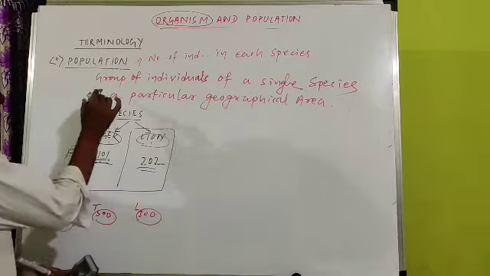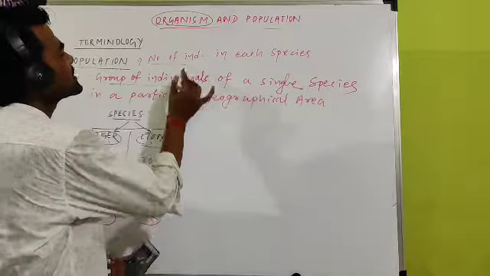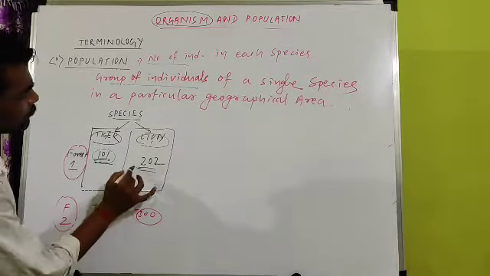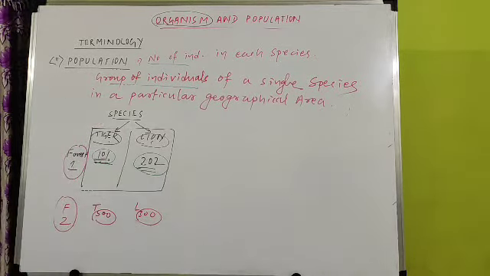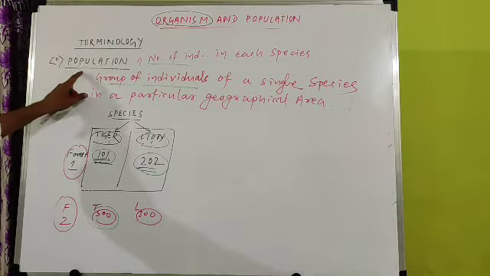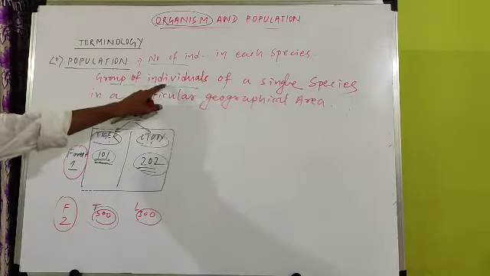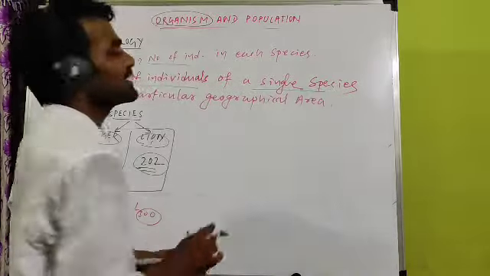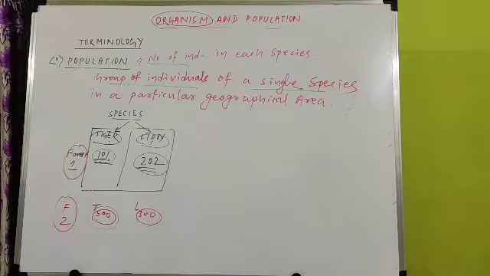What have I written here? Group of individuals. Number means group. You may find 101 is a group. Here in lion you find 202, 202 is a group. Here in tiger 500, 500 is a group. So population is a group of individuals of a single species. You have to take a single species. When population comes, you have to use it for a single species.